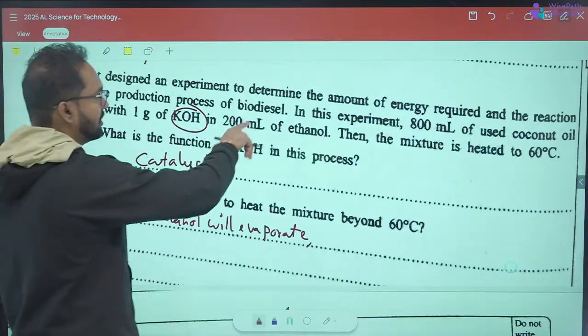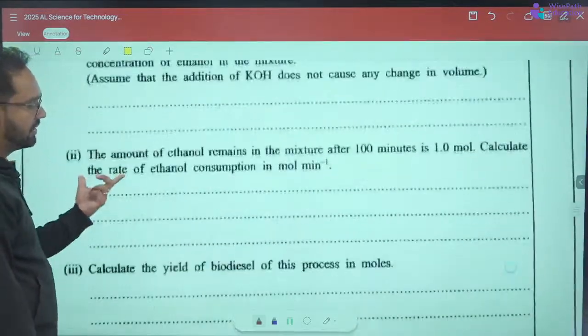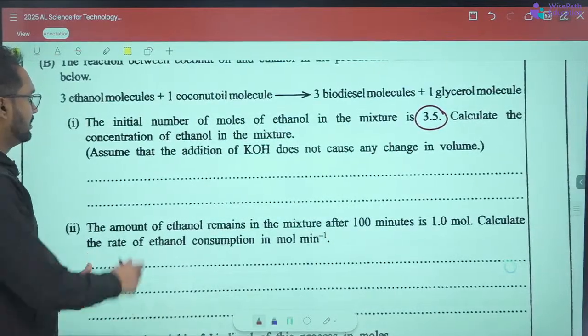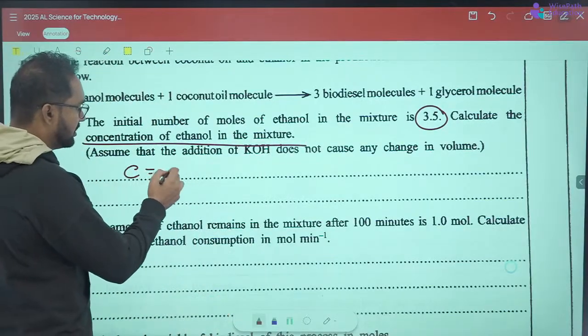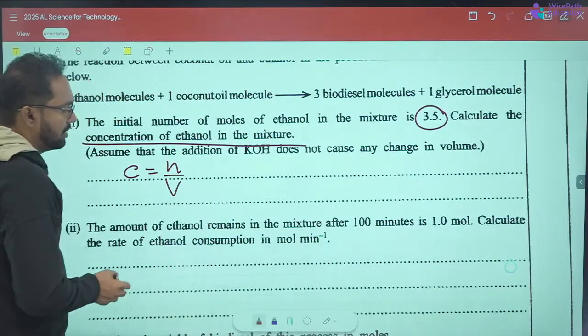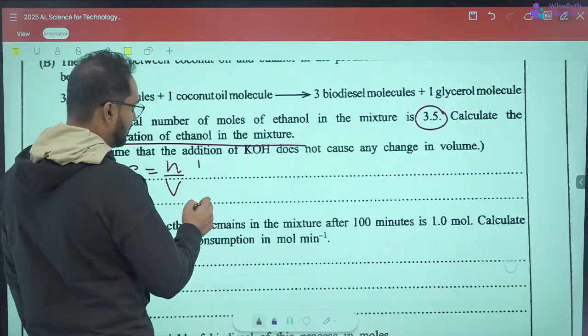So it's 200 plus 800 altogether. It's 1000 milliliters, which is 1 decimeter cubed. They're asking the concentration of ethanol in the mixture. So basically the concentration is equal to the number of moles over the volume in cubic decimeters.